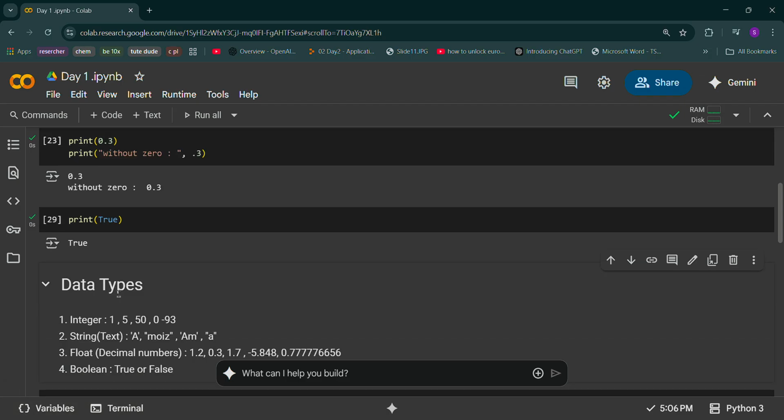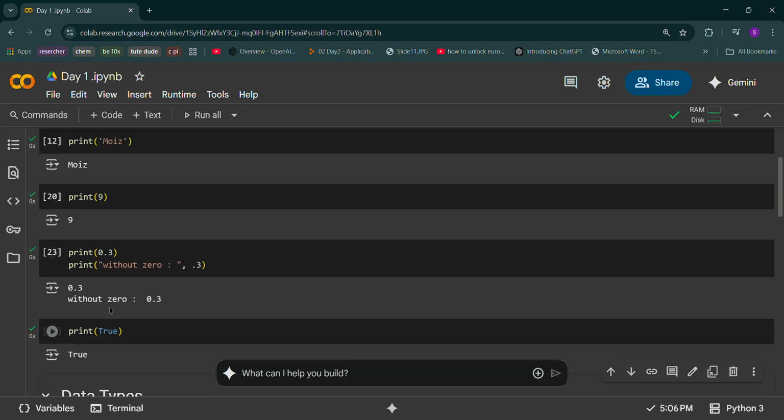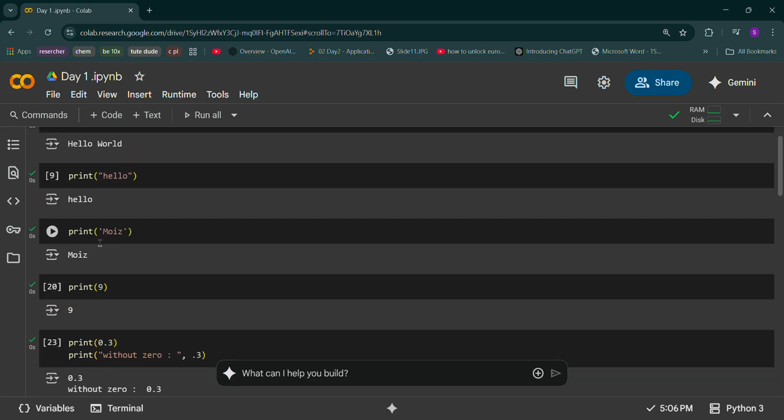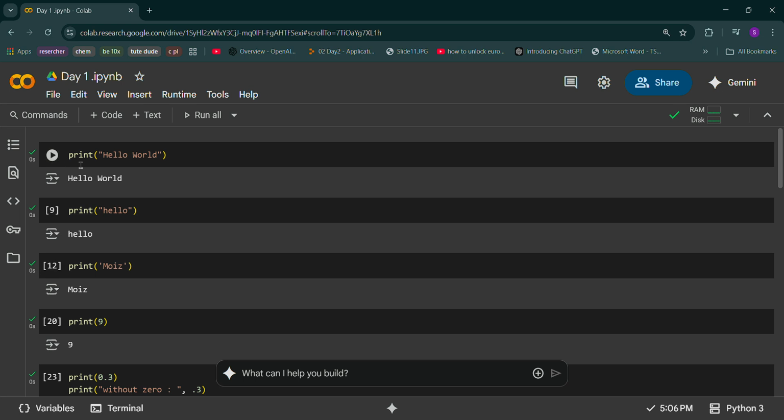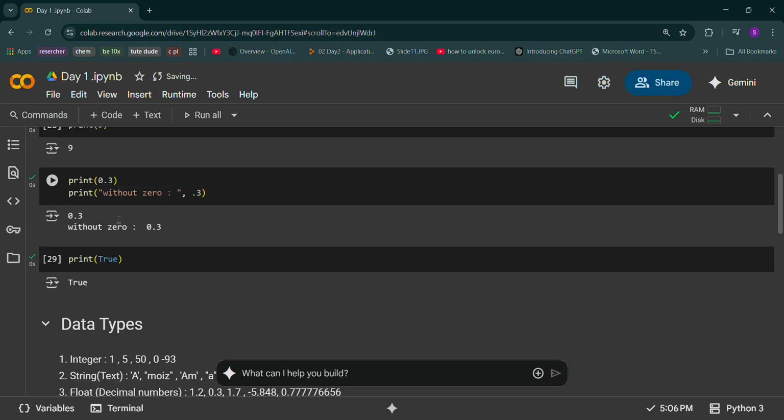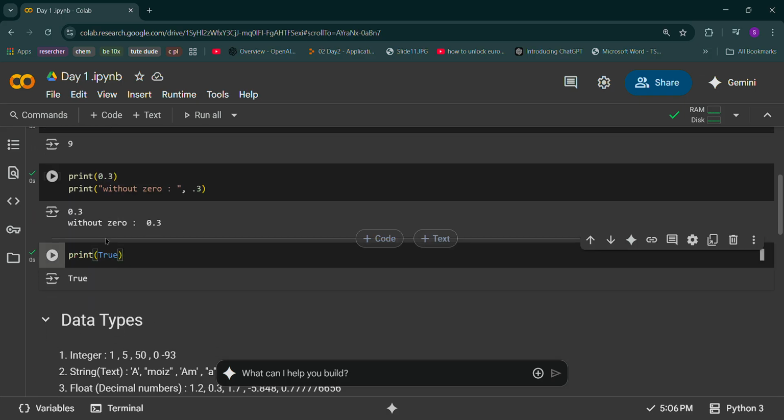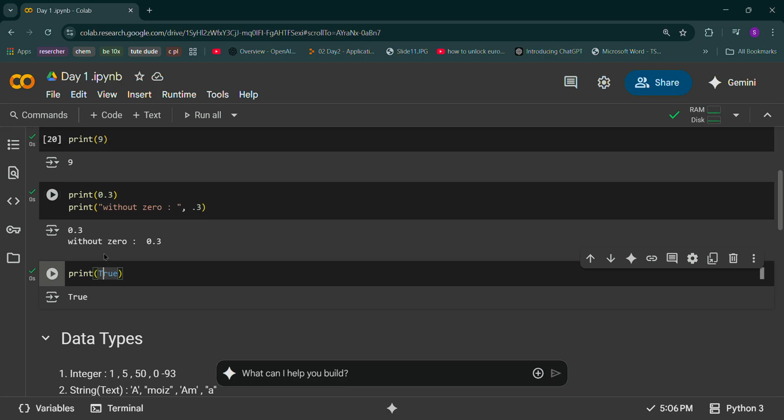There you go. If you're writing true or false, you just have to write True. See the color change for each and every data type. For print, I'm getting a different color. When I'm keeping the brackets, I'm getting a different color. When I'm writing a string, I'm getting some different color.